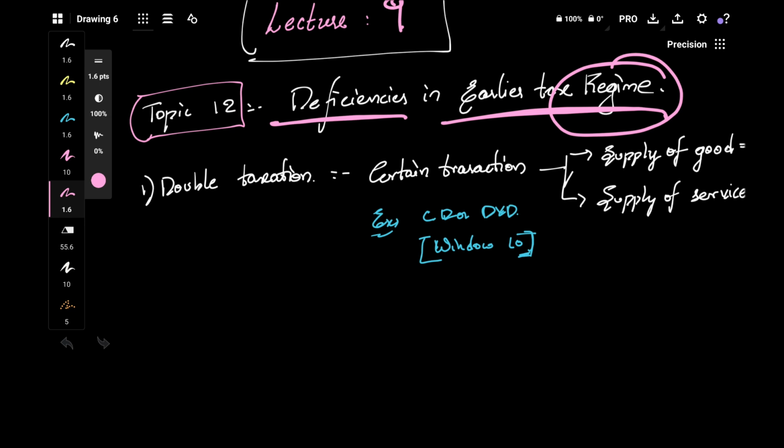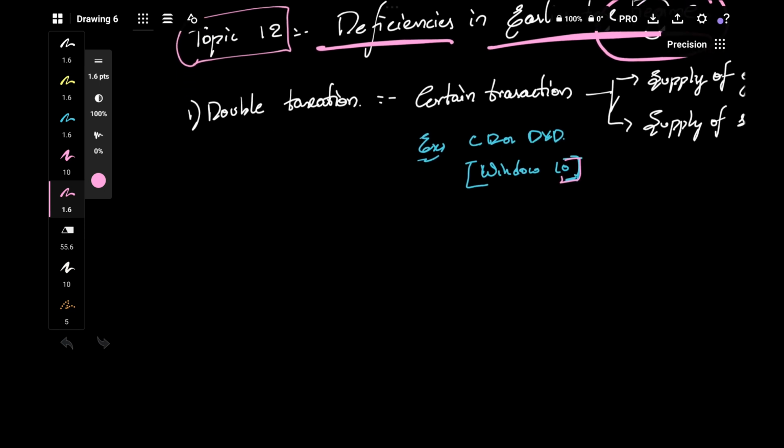Now they have bifurcated it: in the Windows 10 DVD, Windows 10 is the predominant one, that is supply of service. So in GST it is regarded as supply of service. Now it has been clarified. So we'll move to the next one.